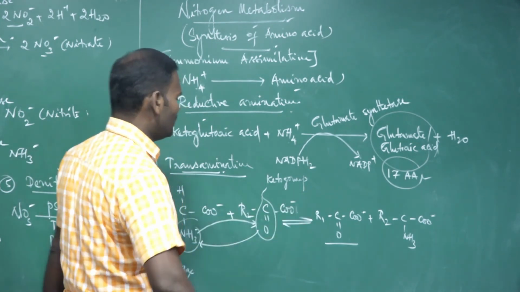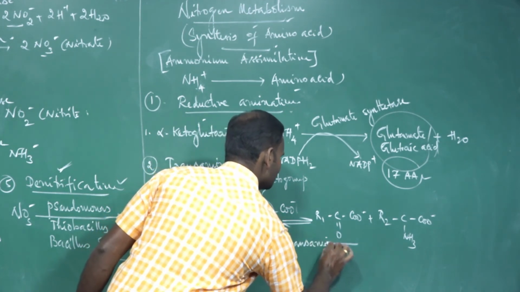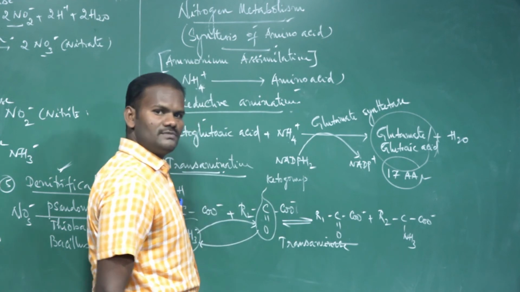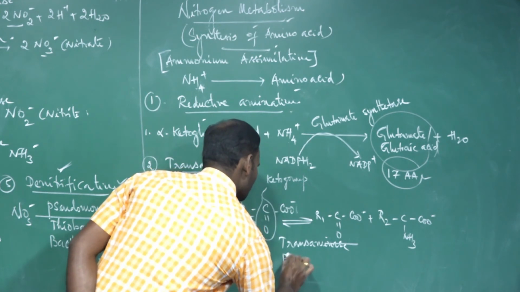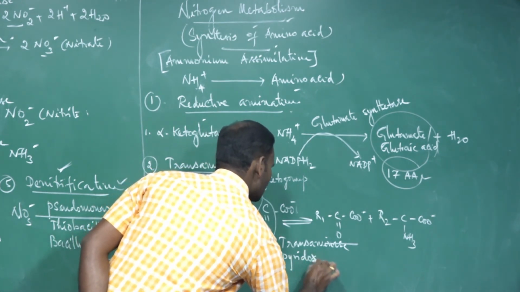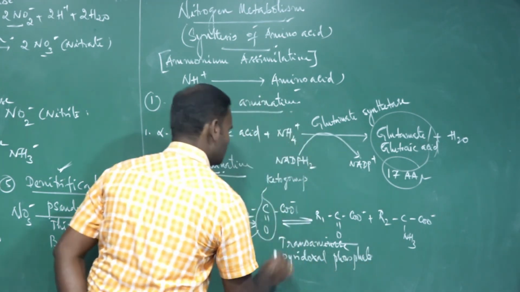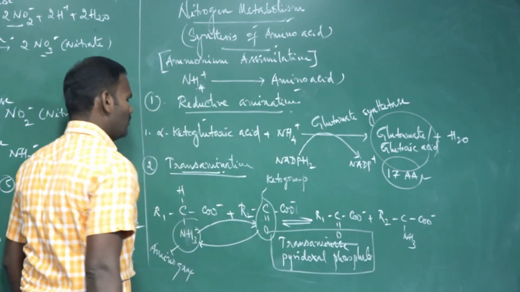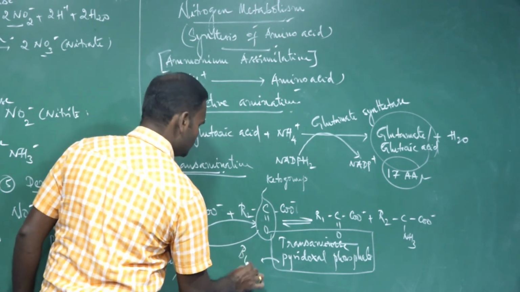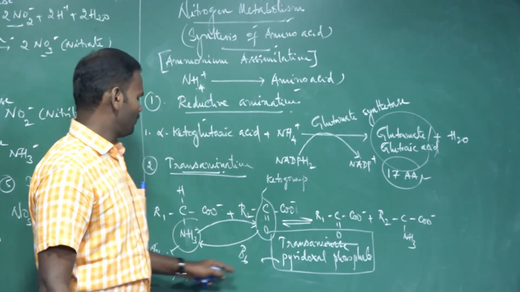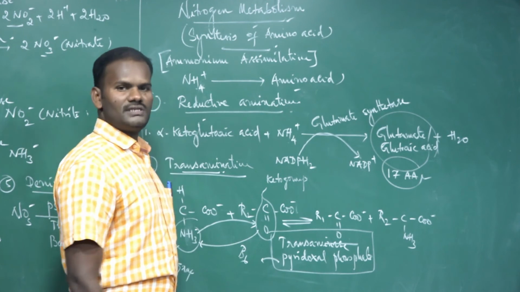The entire process is catalyzed by the enzyme called transaminase, along with the coenzyme called pyridoxal phosphate. These two play an important role in transamination. Pyridoxal phosphate is a derivative of vitamin B6, pyridoxine.